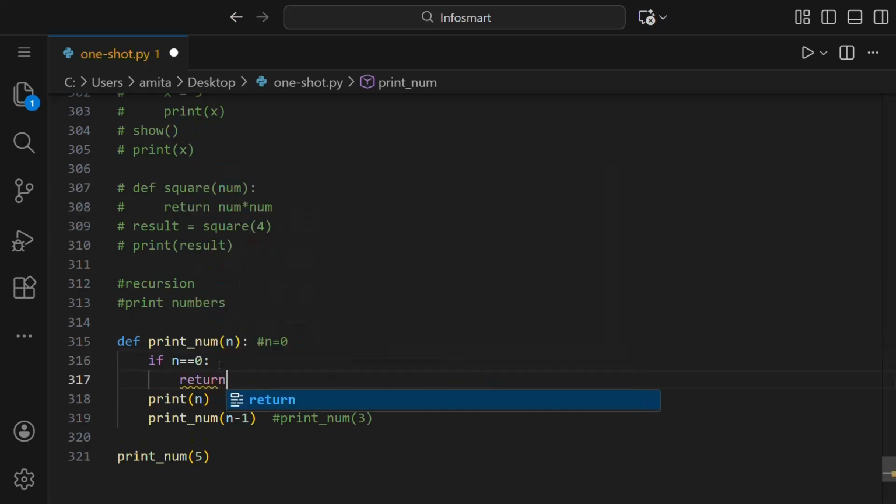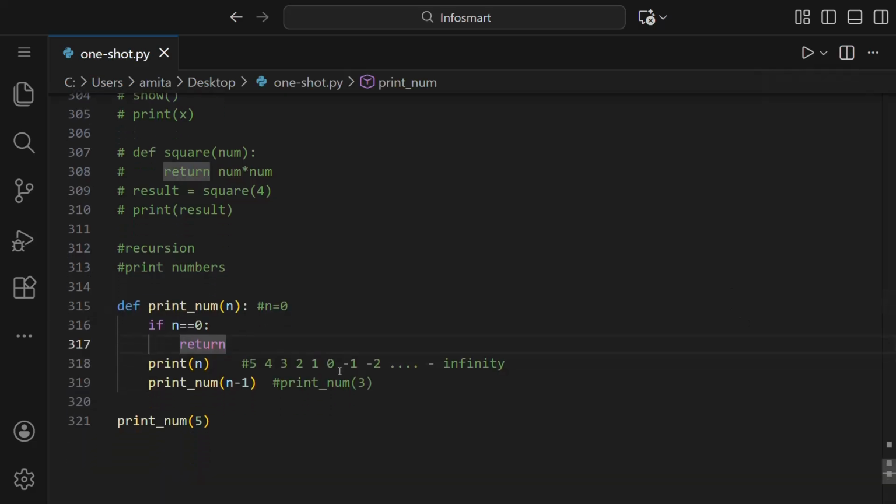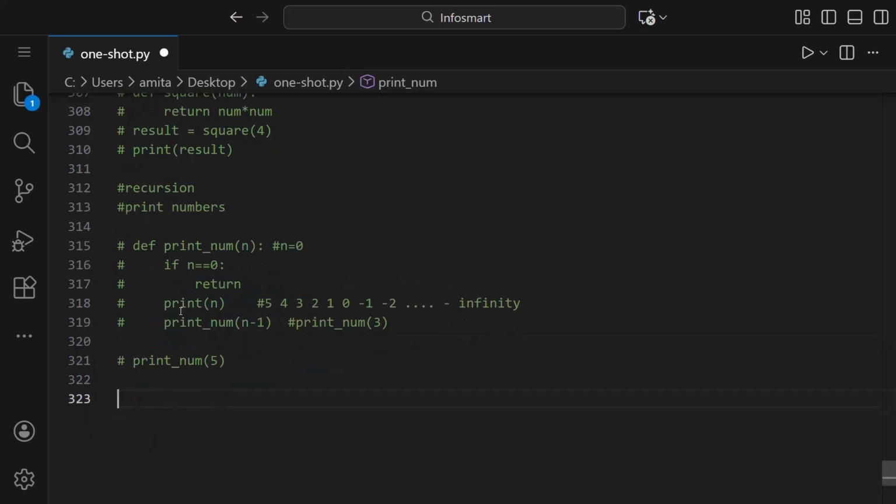So we'll just write here return. That is, it will return whatever value it has stored. We want that when it's 0, it shouldn't return anything, so we'll just write return. Let us run this. And you can see 5, 4, 3, 2, 1, all are printed. If you did not understand it properly, don't worry. We'll discuss more examples. So let us take the example of factorial.